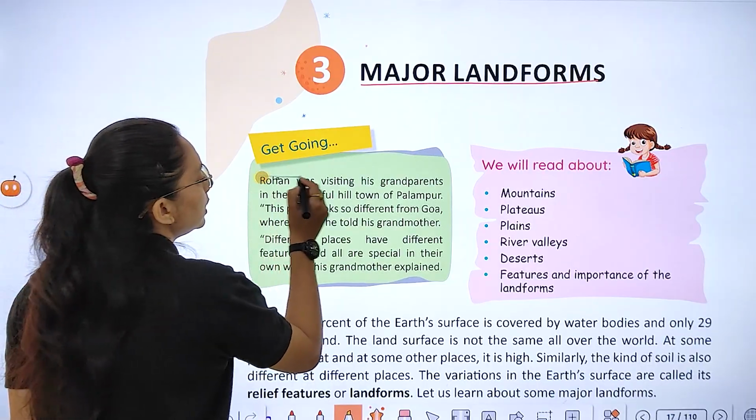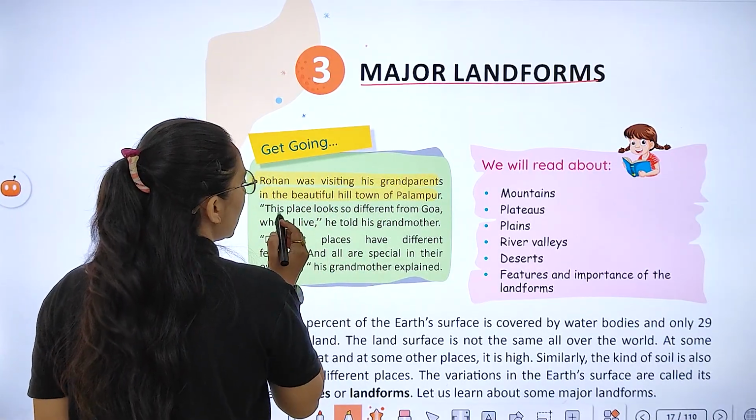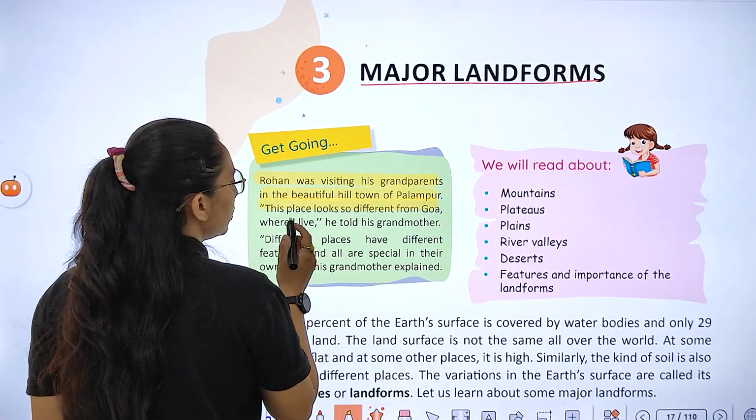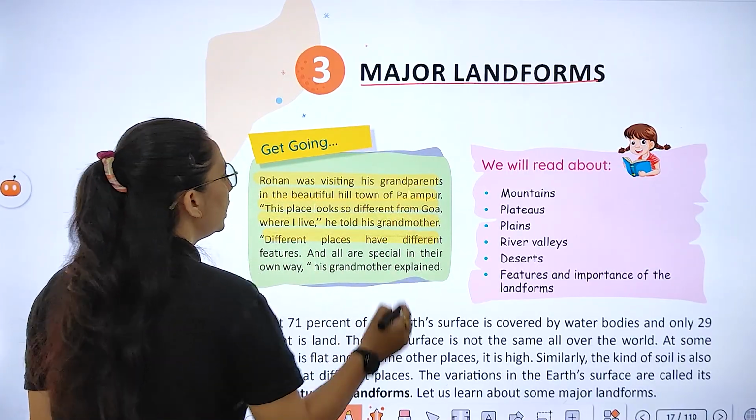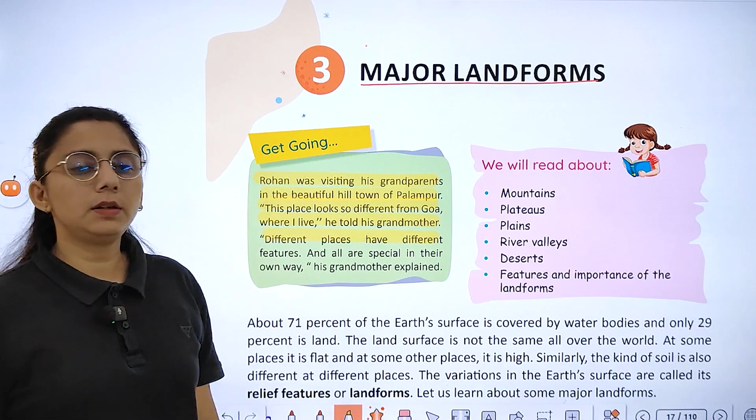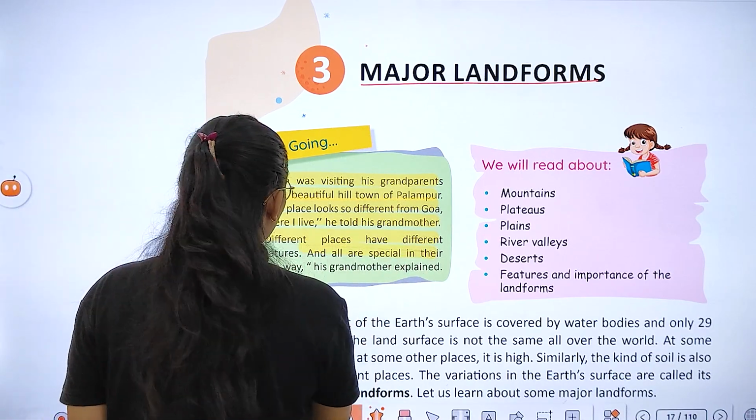Rohan was visiting his grandparents in the beautiful hills town of Palampur. This place looks so different from Goa where I live. He told his grandmother, different places have different features and all are special in their own way.